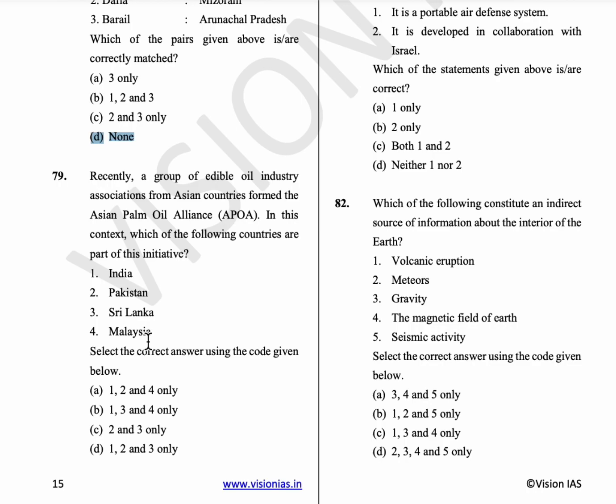79th question, recently a group of edible oil industry associations from Asian countries formed the Asian Palm Oil Alliance. So in this context, which of the countries are part of this initiative? So it is India, Pakistan and Sri Lanka. So option D is the answer.